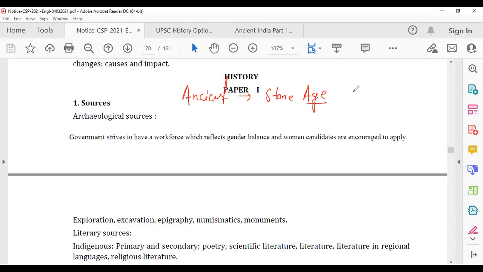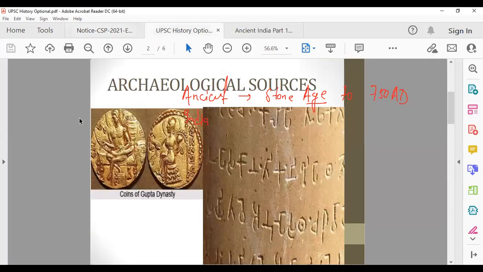So ancient India is from the Stone Age to 750 AD. This is the period of ancient India. The Stone Age includes Paleolithic, Mesolithic, all those phases. Let me show you, and we'll deal with them in detail.